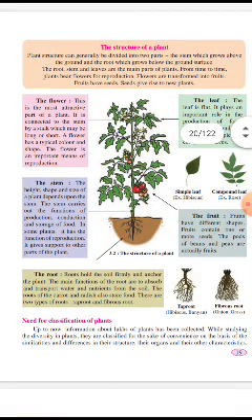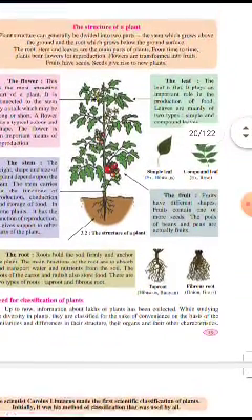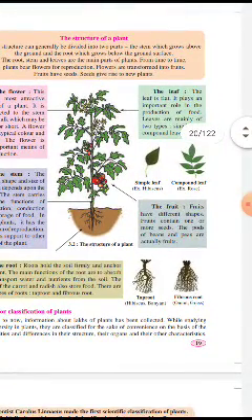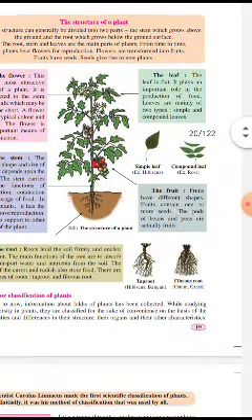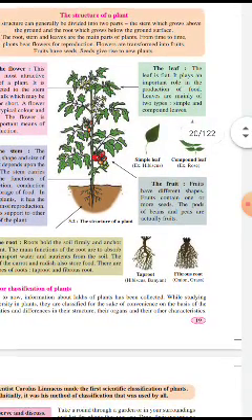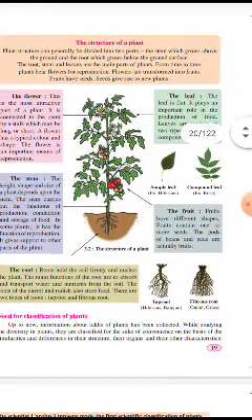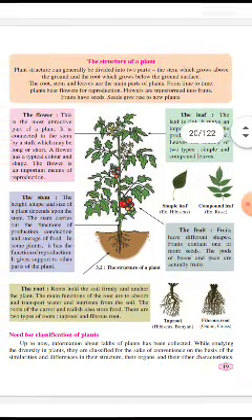And the last one is the fruit. Fruits have different shapes and contain one or more seeds, and the pods of beans are actually fruits. These are all the parts of the plant, and we saw the structure of a plant today.